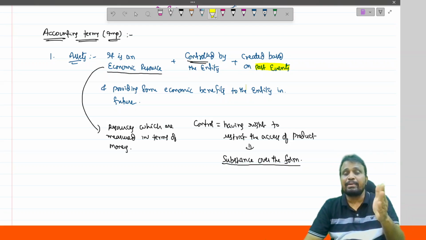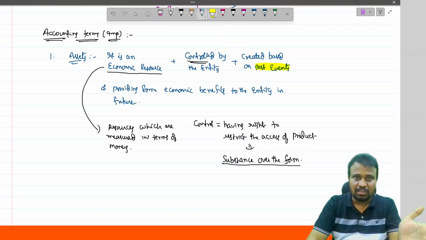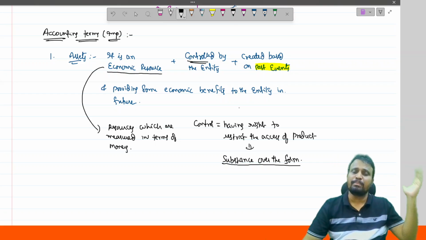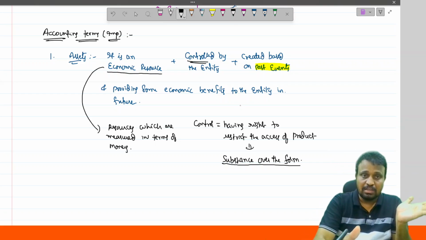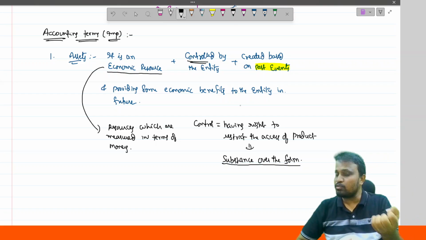Because of the happening of certain events or activities in the past, we have that item at present in the books. For example, because of the purchase of that plant and machinery previously, we have it. Or for example, we purchased goods, 1 lakh units.